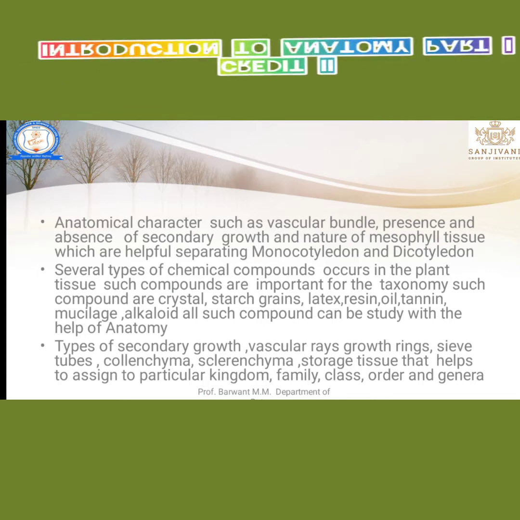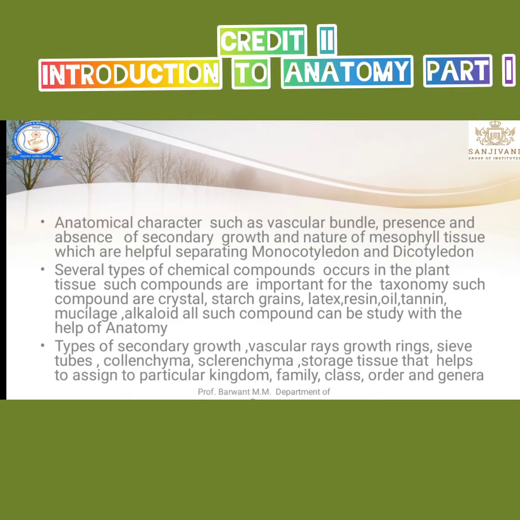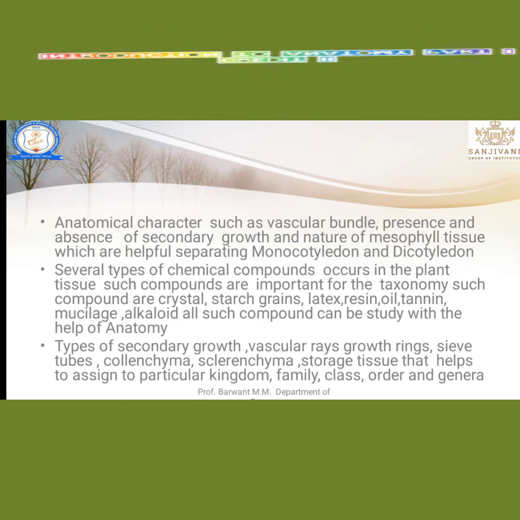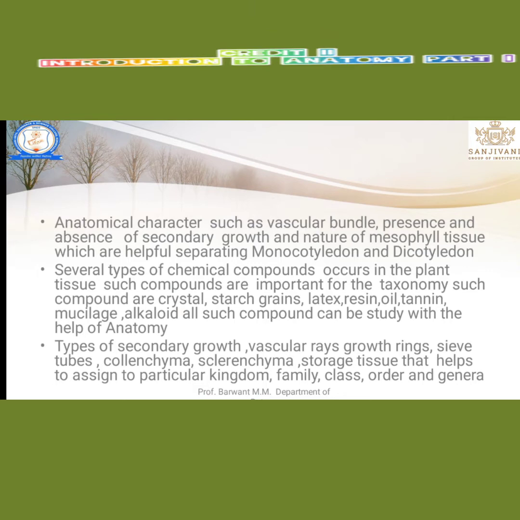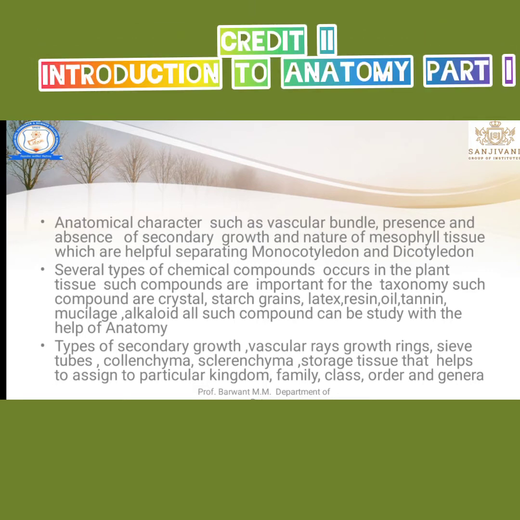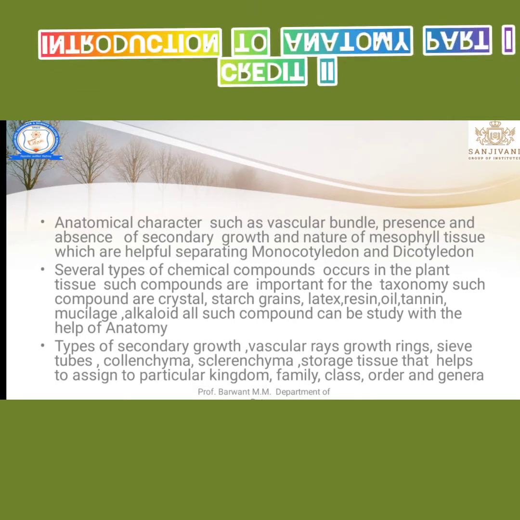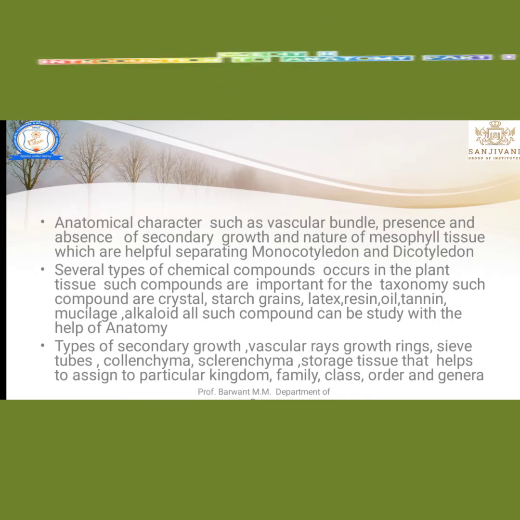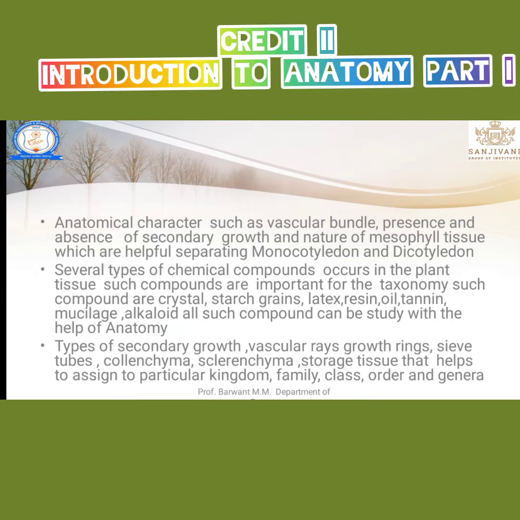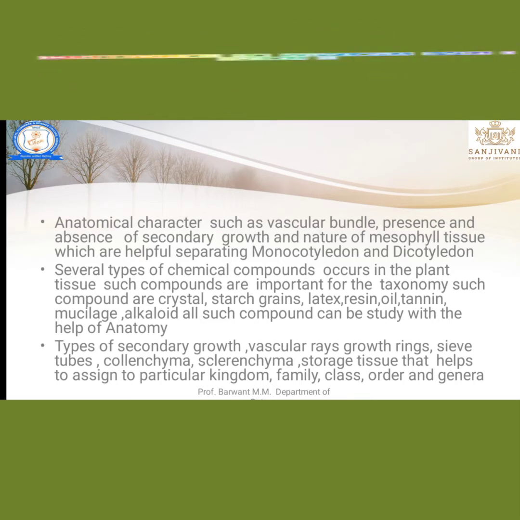As I have explained previously, secondary growth occurs only in dicot plants. If any plant has secondary growth, it also falls in the dicot class. Characters like collenchyma, sclerenchyma and storage tissue help to assign a particular kingdom, family, class, order and genera.